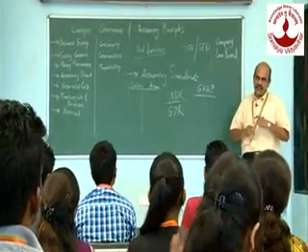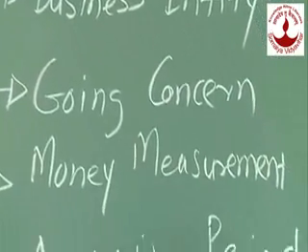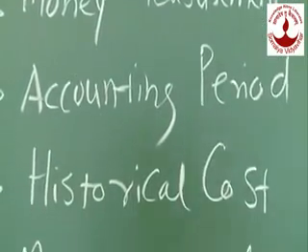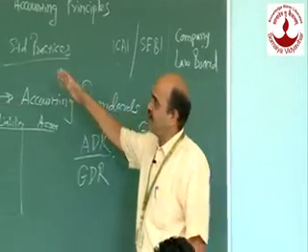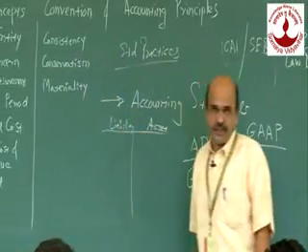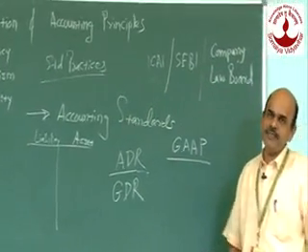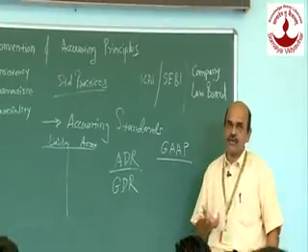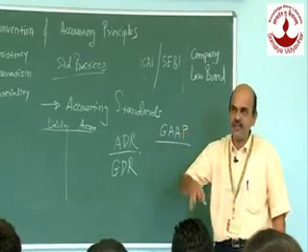So let me take a brief review or sum up what we have discussed today. We have discussed the different accounting concepts, which are divided into 7 or 8 categories and are necessary for any business. Then the conventions, which are consistency, conservatism and materiality, and the last part, accounting principles. I just gave you an introduction to what exactly the accounting principle means. Are they rigid? No, they are not rigid. They can be introduced as and when they are required. Whenever the situation arises, a new accounting standard is introduced.